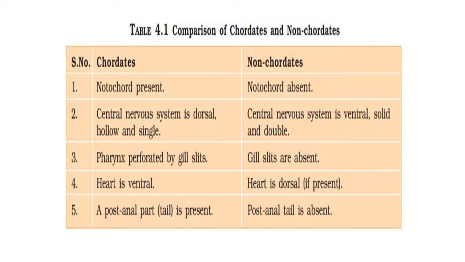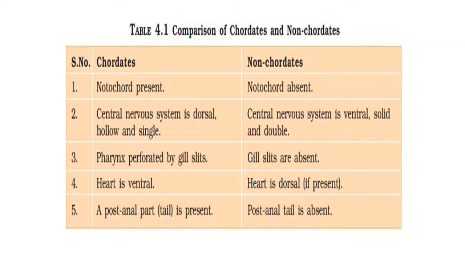The location of the heart in chordates is ventral, but in non-chordates the heart is generally absent, and in non-chordates where the heart is present, it is dorsal. So in chordates the heart is ventral, and in non-chordates, if present, it is dorsal.